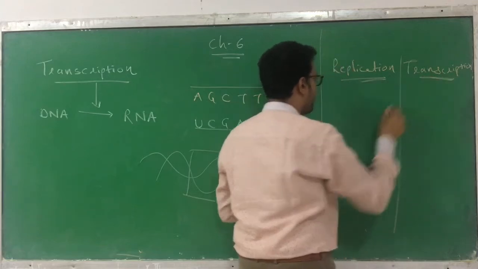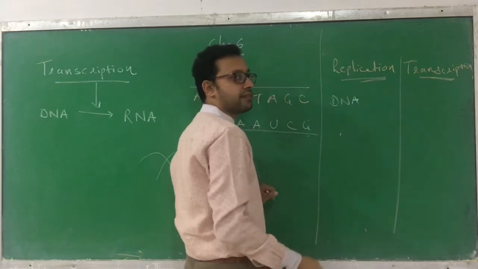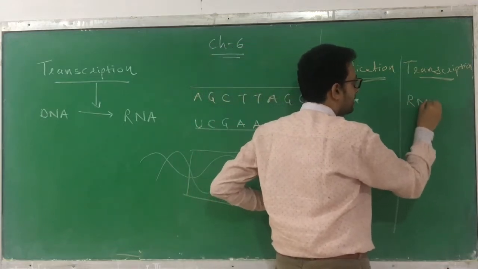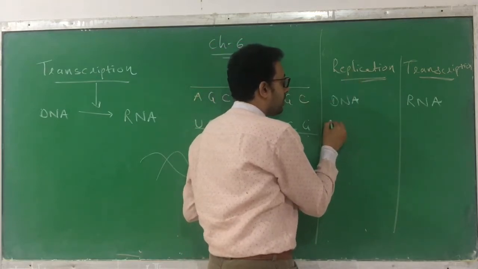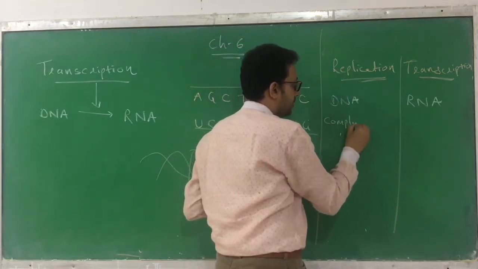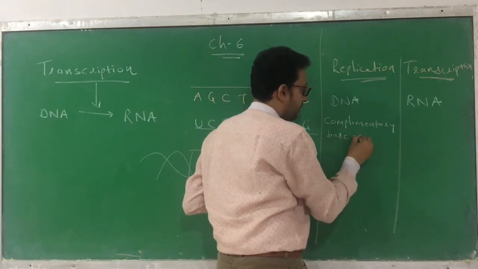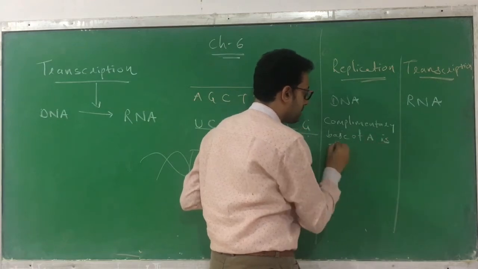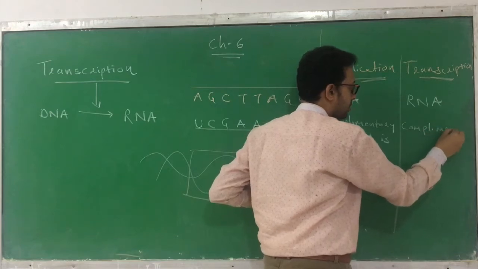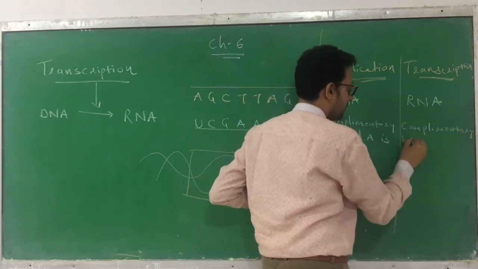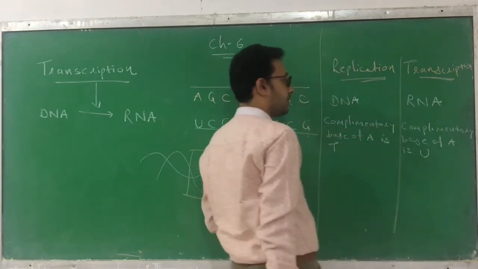Okay, so here is the first difference. Replication is a process of synthesis of DNA from DNA itself. Here, what is synthesized? RNA is going to be produced from the DNA. In replication, the complementary base of A is T, whereas here the complementary base of adenine is U. This is the difference.